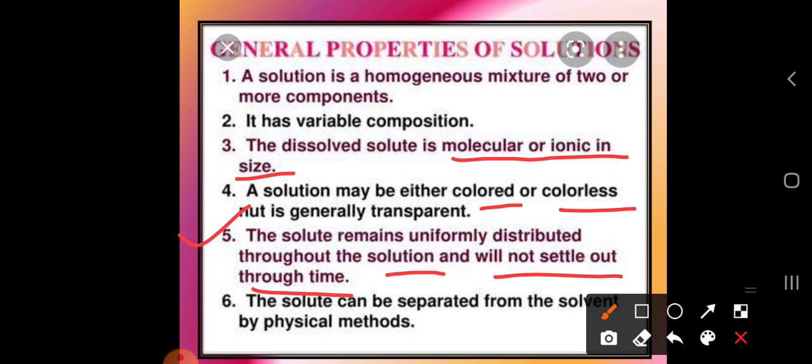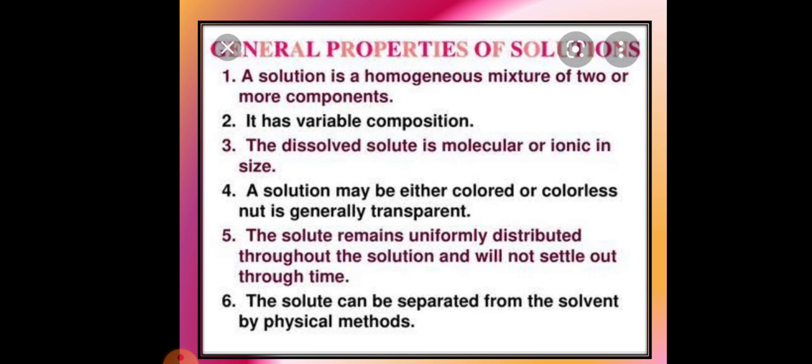Okay. The sixth one is that the solute can be separated from the solvent by a physical method. So by applying some physical method, we can separate the solute and the solvent. In upcoming classes we are going to learn how to separate the homogeneous mixture and the heterogeneous mixture. That is a different concept. After 2 to 3 classes we are going to focus on the separation of mixtures.